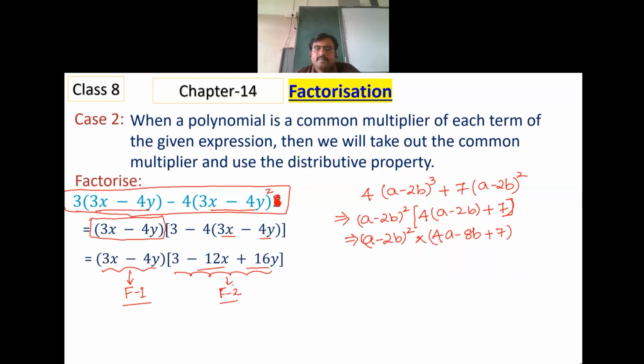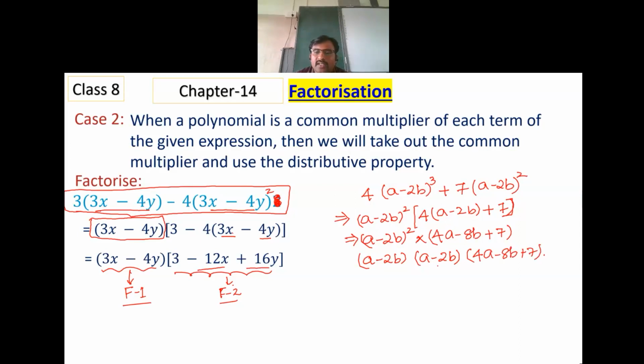Now tell me how many factors it has. Two factors, sir. Two factors you are able to see. I am able to see three factors, because a minus 2b whole square is there, so a minus 2b is multiplied to a minus 2b, and that is multiplied to 4a minus 8b plus 7.